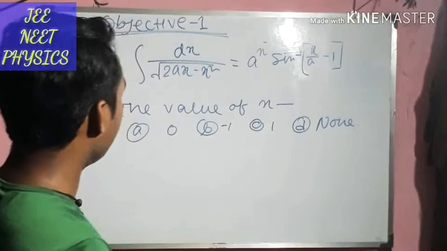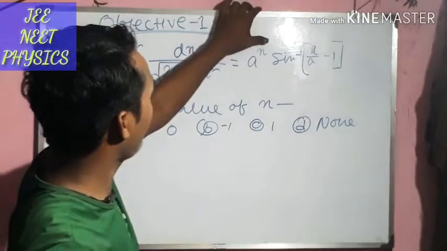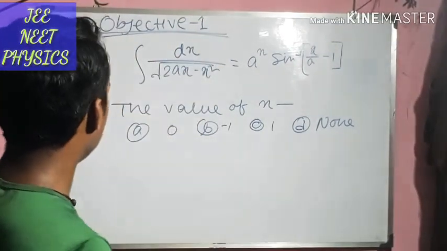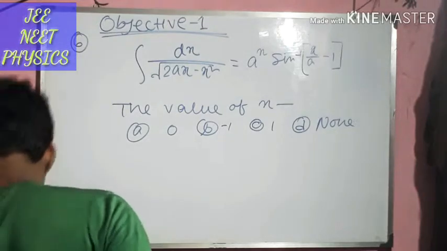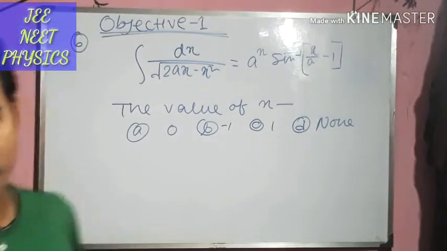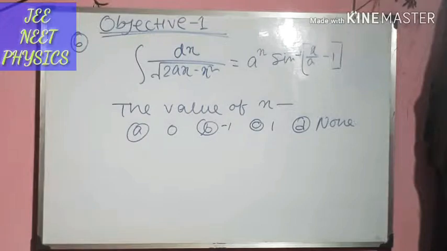What will be the value of n? We have to find it from the dimensional point of view. Put the question at the corner. Okay.